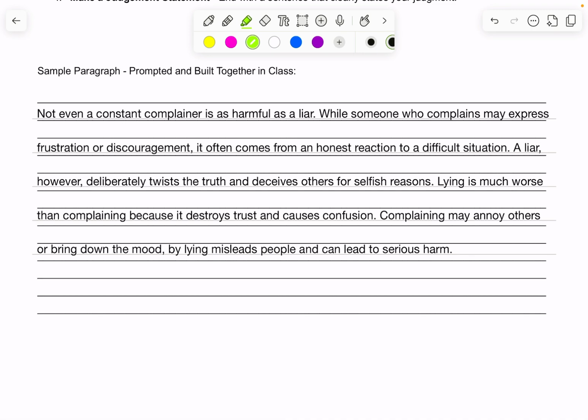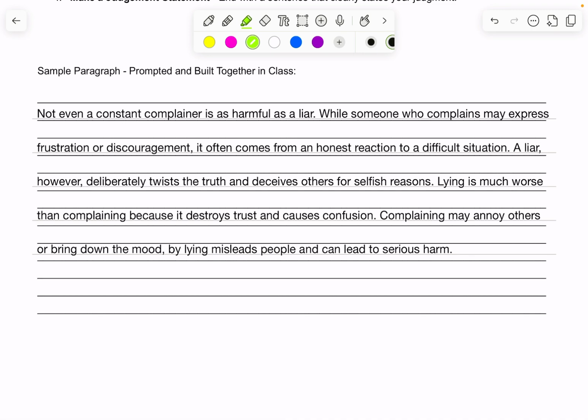And this does seem like it's a little bit better. It's kind of like a justification for complaining, even though it is still wrong. I made it seem like it's less wrong than a liar, because that's what I want my reader to believe, right? I'm trying to persuade someone to believe that complaining is less bad or wrong than lying.